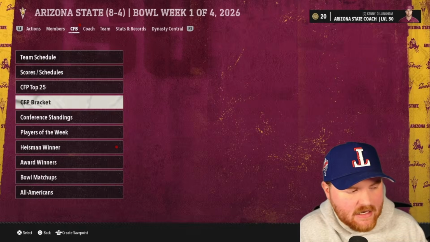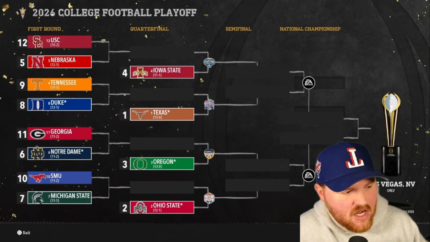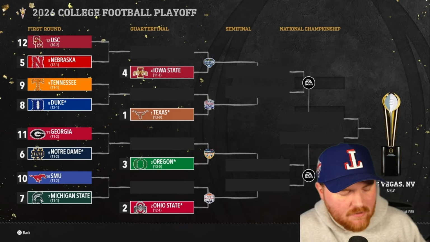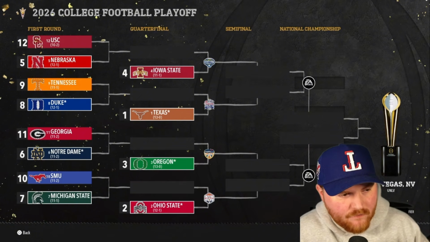What does our bracket end up looking like here? So USC does get the last spot. I think it's essentially chalk above. UCLA did drop out, so didn't end up getting 3 teams from the Pac-12, but we do have some interesting things going on here. So we have 4 different teams with the bye in the first round.